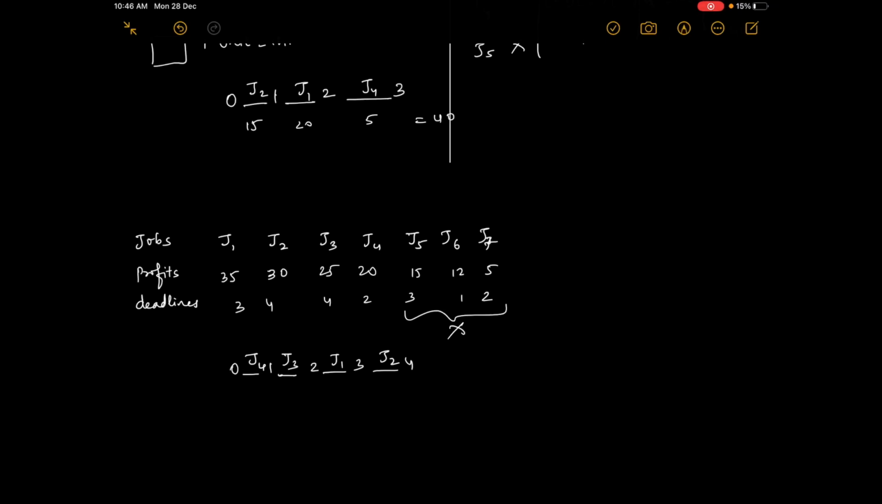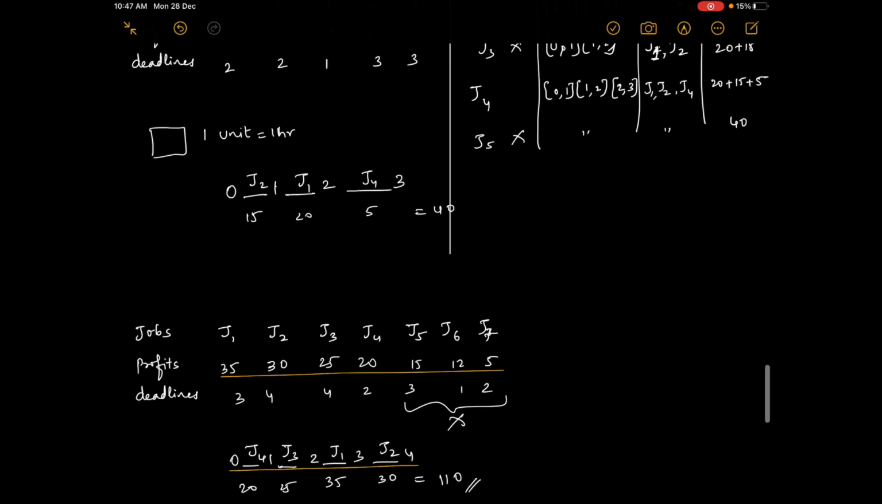So what is the total profit? For J2 it was 35, 30. For J1 it is 35. For J3 it is 25 and 20. So what is the total? 70 plus 40 is 110. So that's all about job sequencing with deadlines.